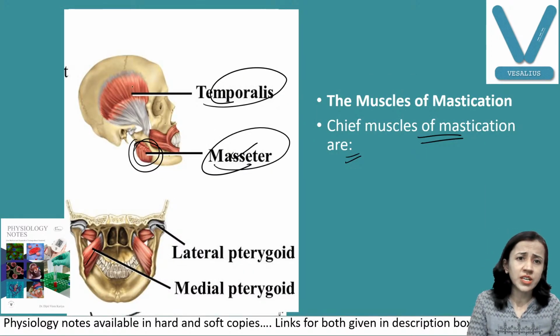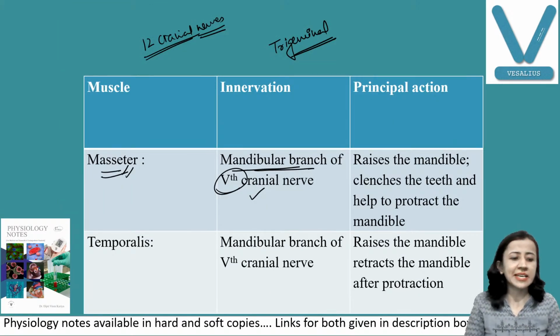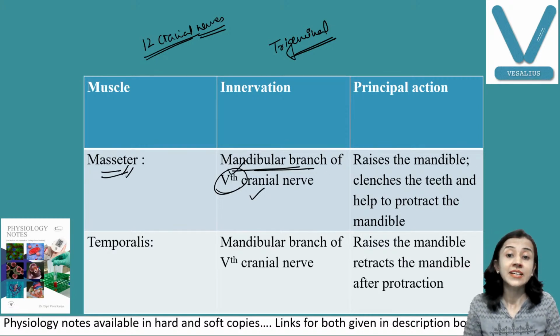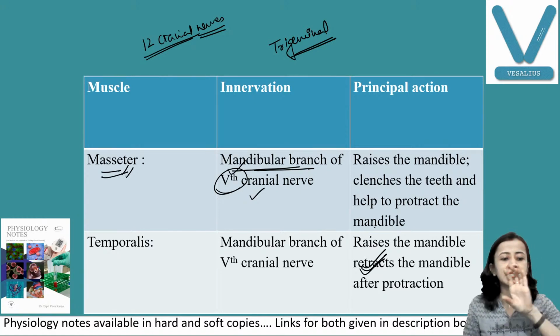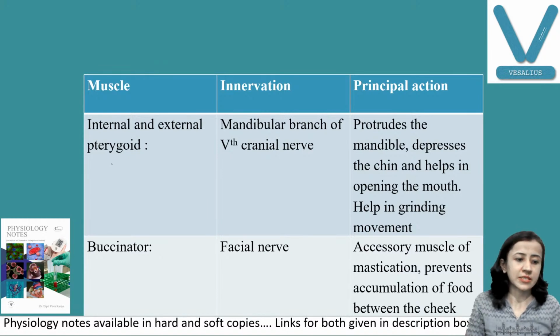Temporalis is also here. This one is also supplied by the mandibular as well as the maxillary branch of the fifth cranial nerve. Its function is it also raises the mandible, and here it does not protract, it retracts the mandible. Protrusion and retraction, like this, forward and backward movement. Backward is by temporalis, retraction. Fine.